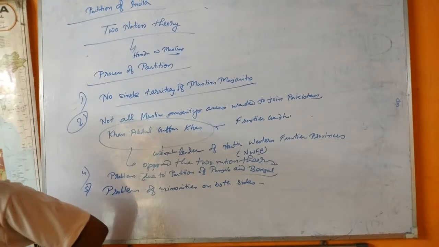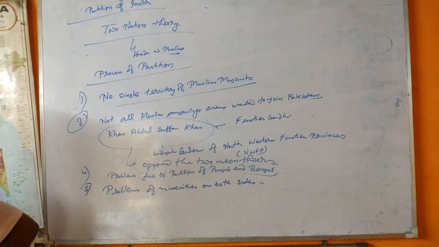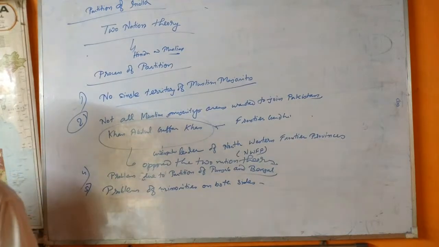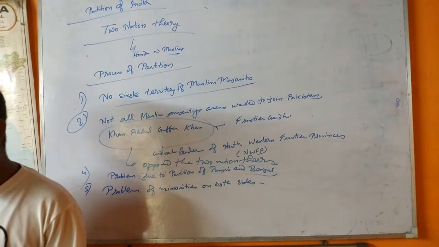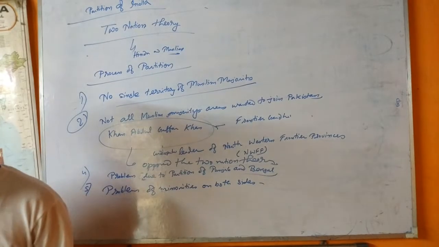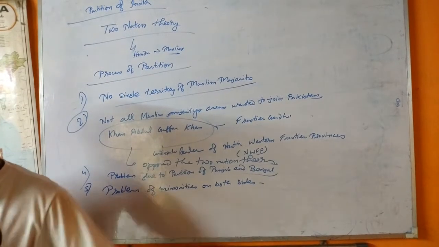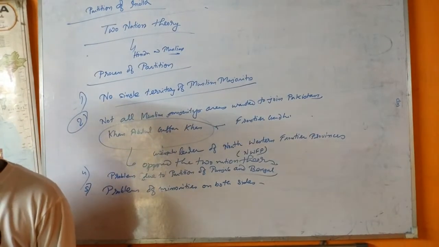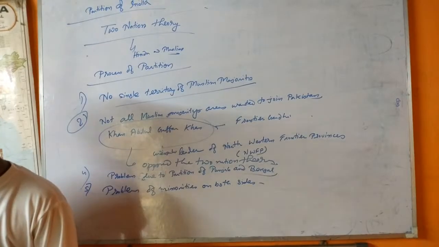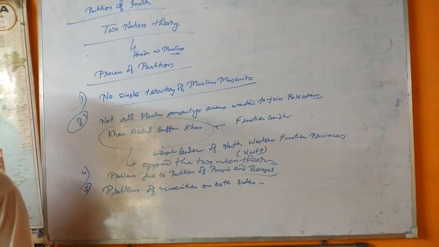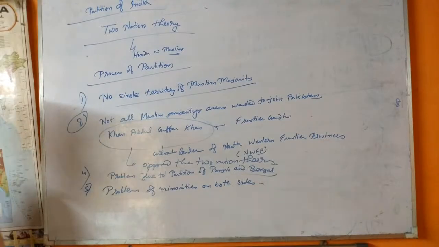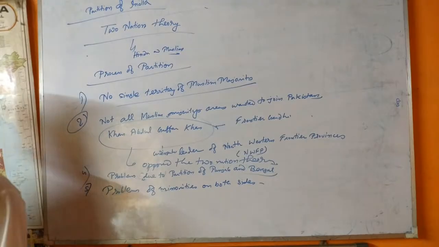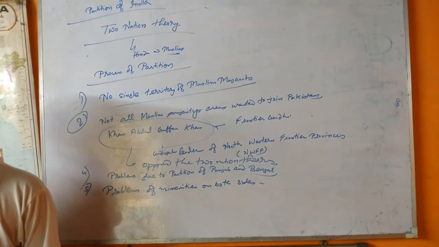With the news of partition, the minorities on both sides became targets of attacks, and very soon the violence went out of control. You have watched the movie Gadar. That kind of situation arose in India at that time, and not only in India, in Pakistan also. The minorities of Pakistan were attacked by the majorities of Pakistan, and the minorities of India were attacked by the majorities of India.